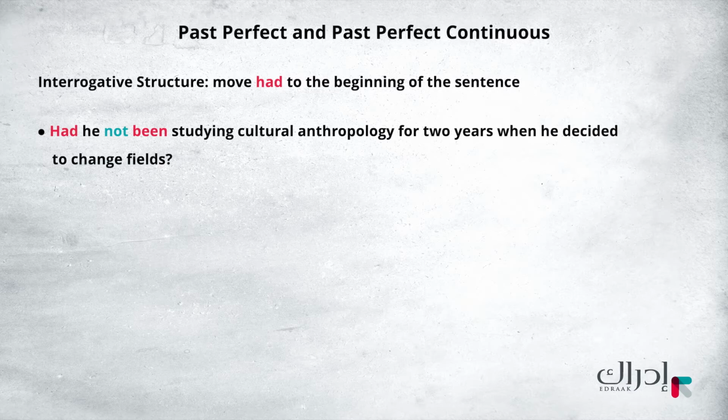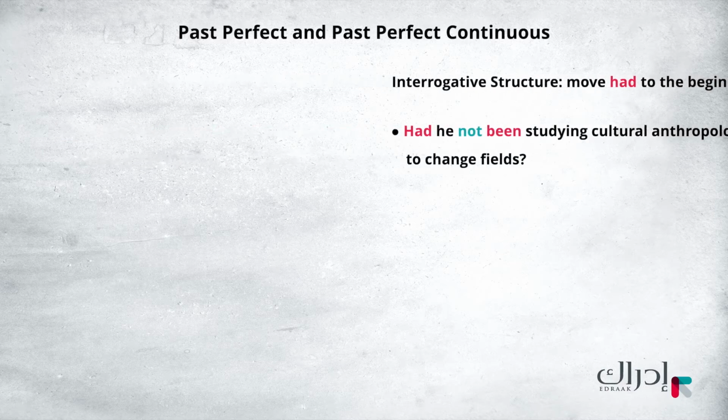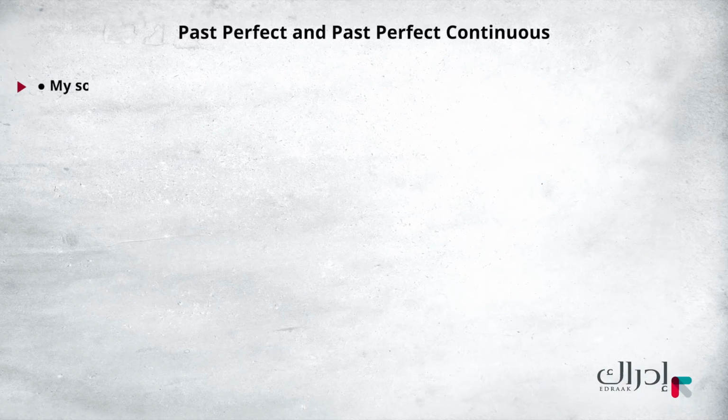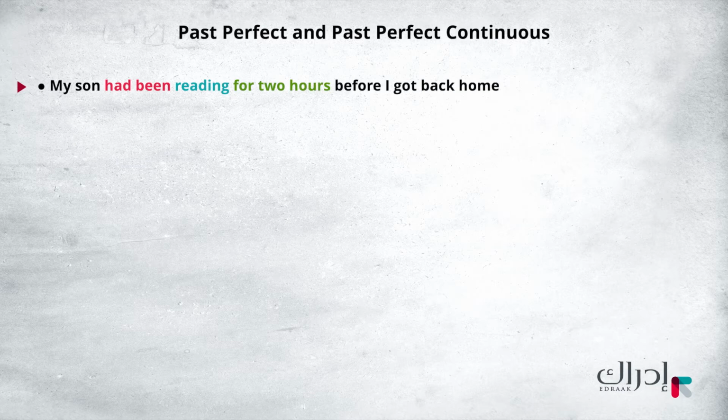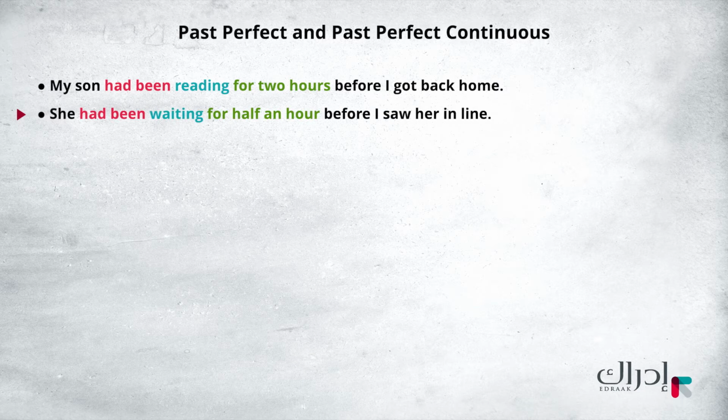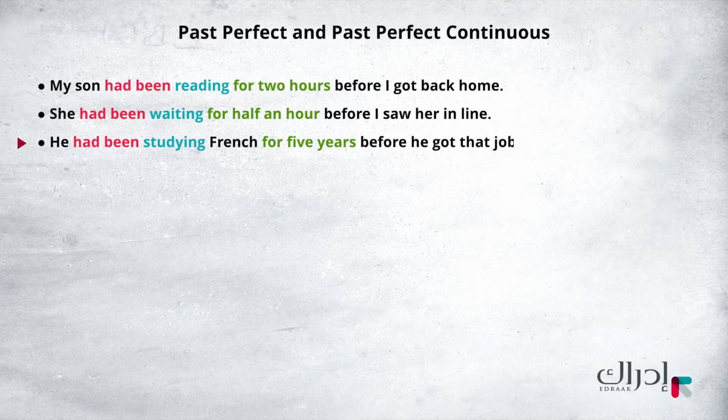Look at these other examples of the past perfect continuous. My son had been reading for 2 hours before I got back home. She had been waiting for half an hour before I saw her in line. He had been studying French for 5 years before he got that job in Paris.